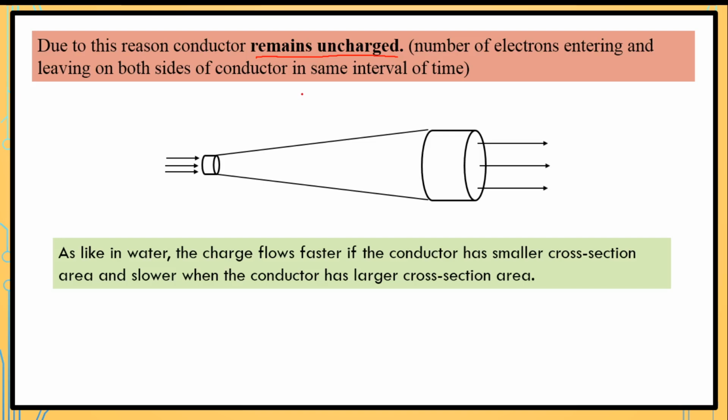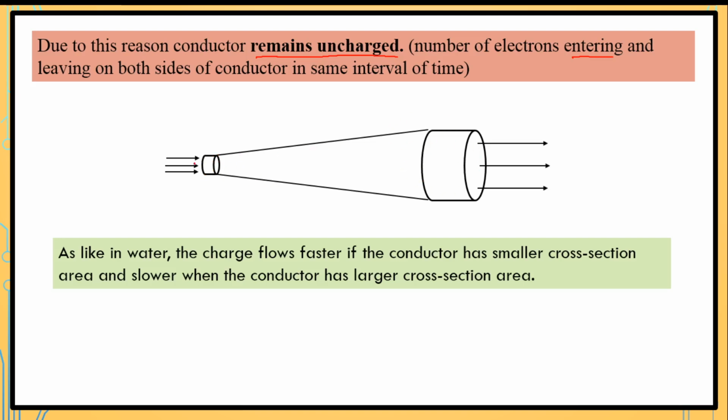So we can say that the insulating or dielectric material gets charged, but the conductor remains uncharged. So the number of electrons entering and leaving on both sides of the conductor is the same in the same interval of time. Here we have considered a small cross section area, and here we have considered a large cross section area.